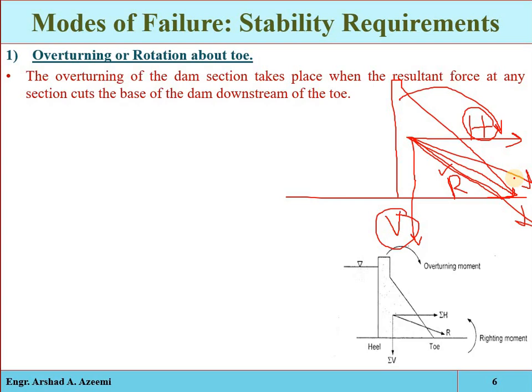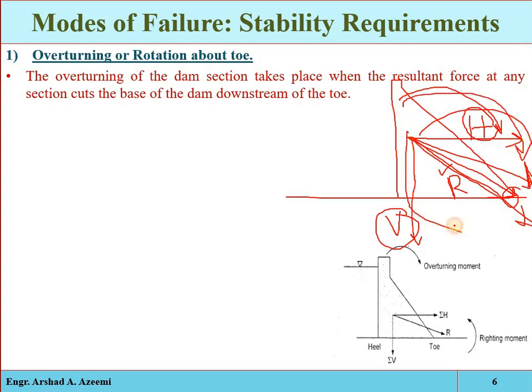The overturning of the dam section will take place when the resultant force at any section cuts the base of the dam either at the toe or to the downstream of the toe. In that case, the resultant moment at the toe point will become clockwise, which is also called the overturning moment.